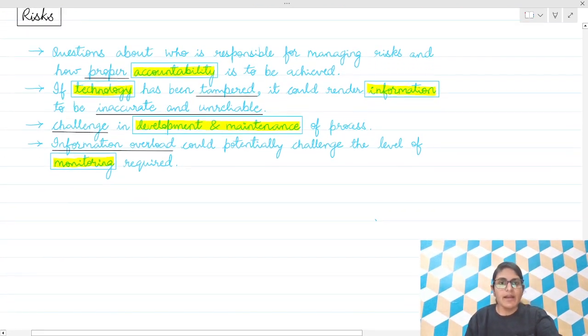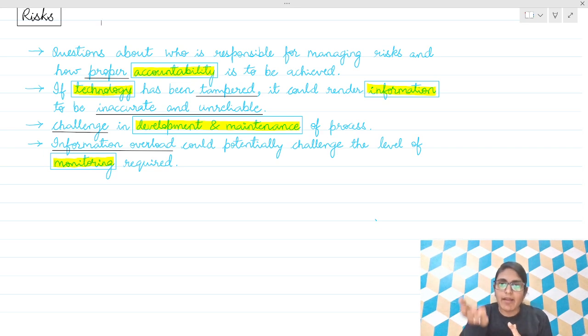Next, risks in blockchain. Accountability, information, development and maintenance, and monitoring. Again, what are the four points? Accountability, information, development and maintenance, and monitoring.